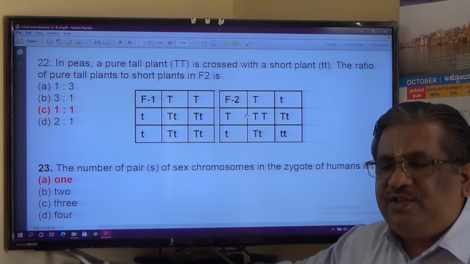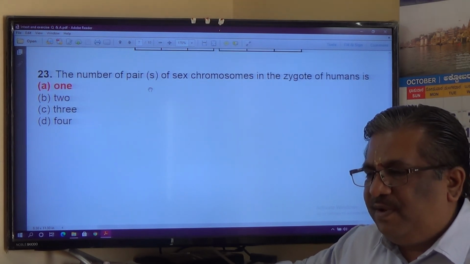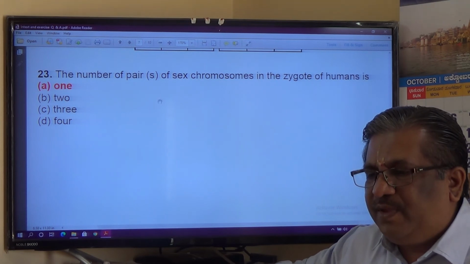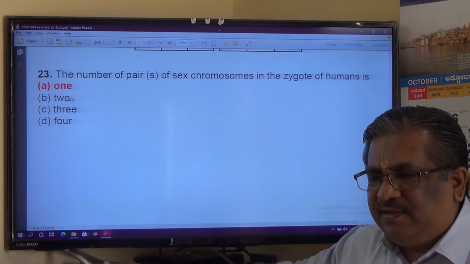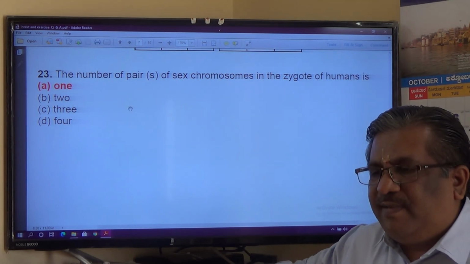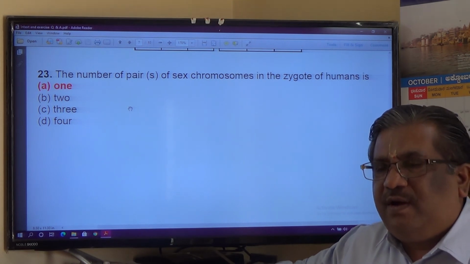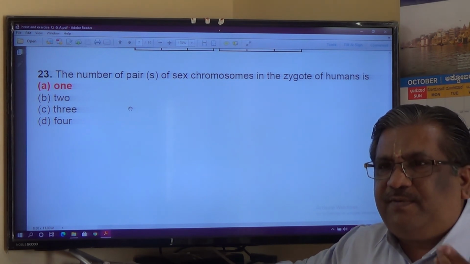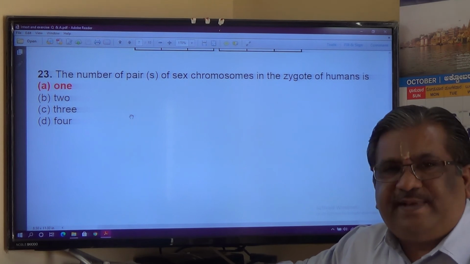a particular genetic combination. Next, the number of pairs of sex chromosomes in the zygote of a human being is 1 pair. Isn't it? Why is there 1 pair? One chromosome comes from the mother and another from the father, and therefore 1 pair will be there in the zygote.